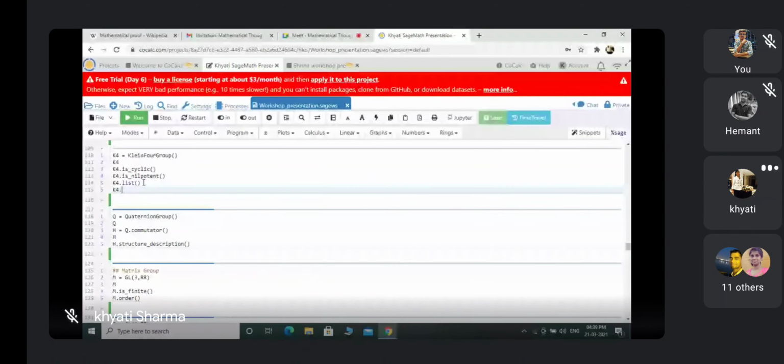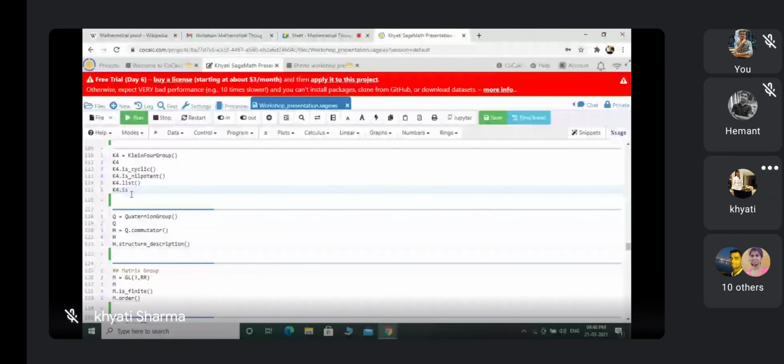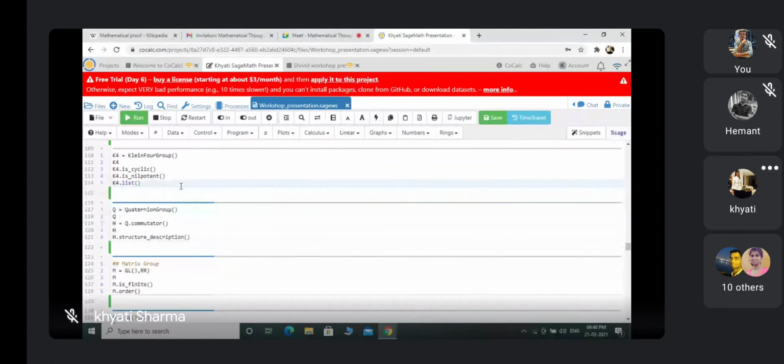One second. If I am writing here K4.is_ and then press tab. Just give me a second. I don't know what is the problem here. The first time running this. Yeah, so I am running this.